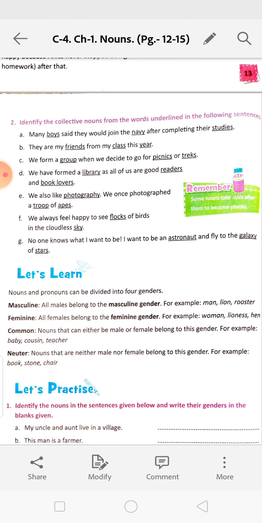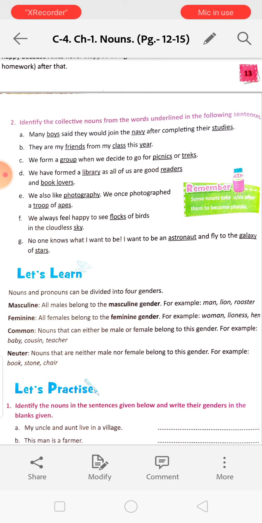Navy. Number 2A, page number 14. That is Navy. They are my friends from my class this year. So the class will be the collective noun. We form a group when we decide to go for picnics or treks. So group is a collective noun.